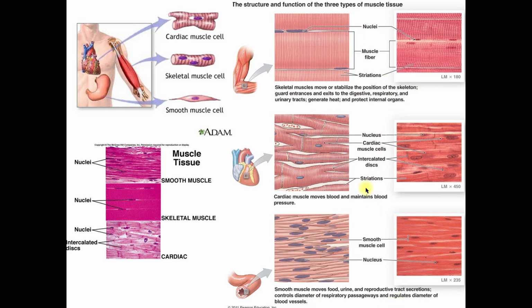You can see how obvious they are in terms of the striation, the presence of the intercalated discs, and the cross bridge here, this is the cardiac muscle. In the micrograph, you can see how these three differ from each other. Please make sure you know how to differentiate these three types of tissues.